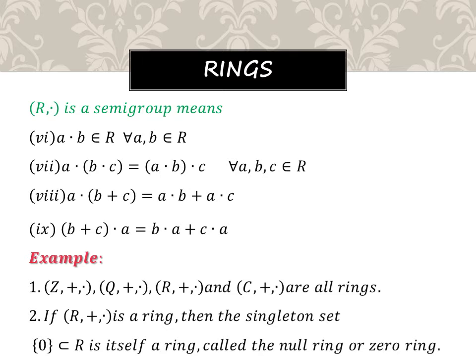Let us look at some examples of rings. The integers (Z, +, ·), (Q, +, ·), (R, +, ·), and (C, +, ·). Here Z means integers, Q rational numbers, R real numbers, and C complex numbers, which are all rings with respect to addition as well as multiplication. If (R, +, ·) is a ring, then the singleton set {0}, a subset of R, is itself a ring, which is called the null ring or zero ring.